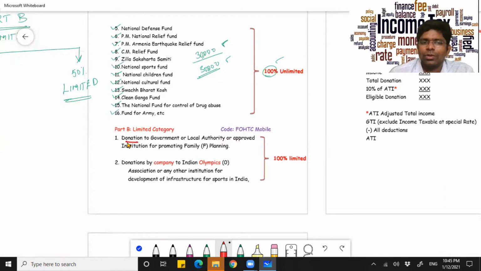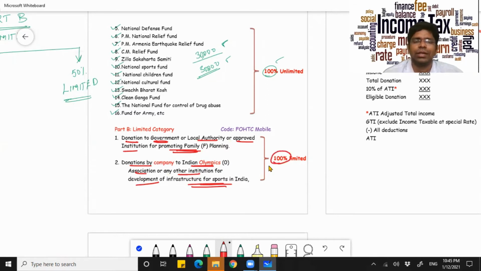So if you give a donation to a government or a local authority or any approved institution which promotes family planning, or donation by companies to Indian Olympics Association or any other institution for development of infrastructure for sports in India, then you will get a deduction of 100% subject to the limit of 10% of your adjusted total income. Now, under part B, you only have two funds under the 100% limit.